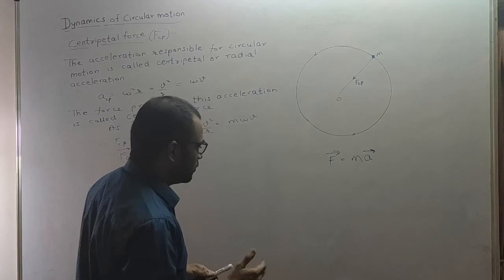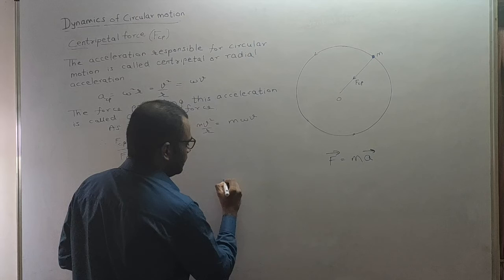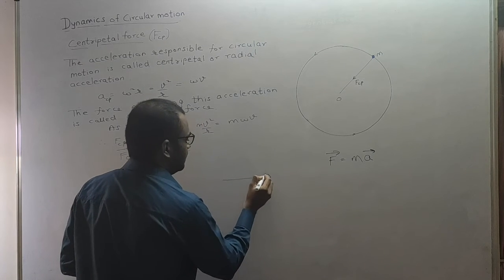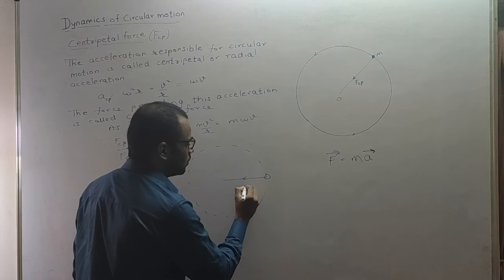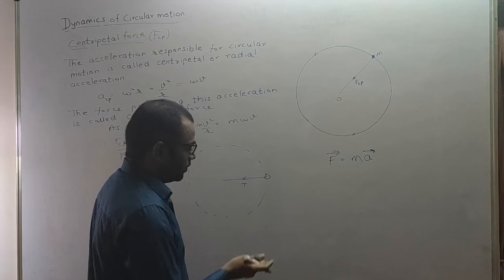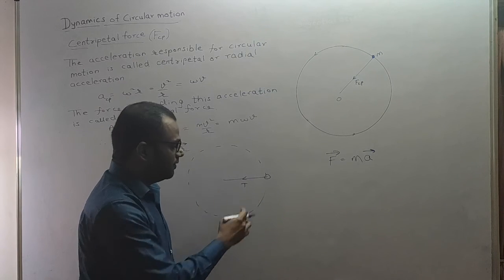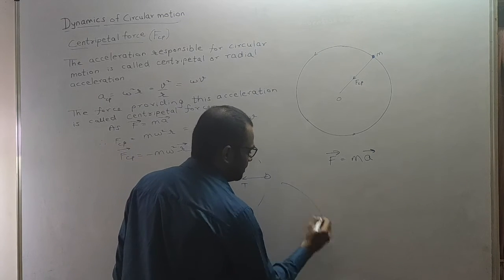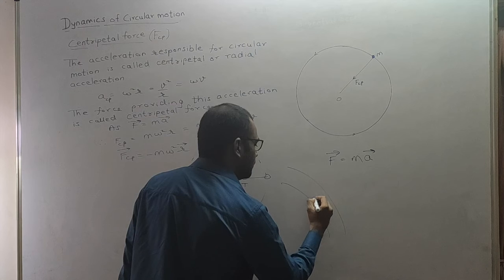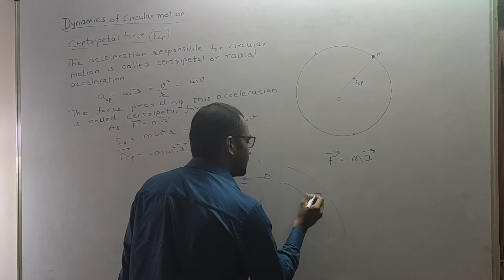Fine. Okay. So, what was our first example? This was the stone, moving in circular motion. The tension in the string will provide the centripetal force. What was our next example? Whenever a vehicle is moving along a circular path.